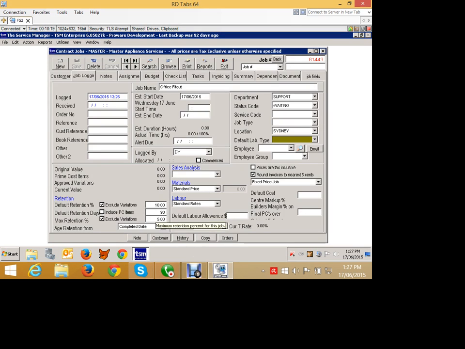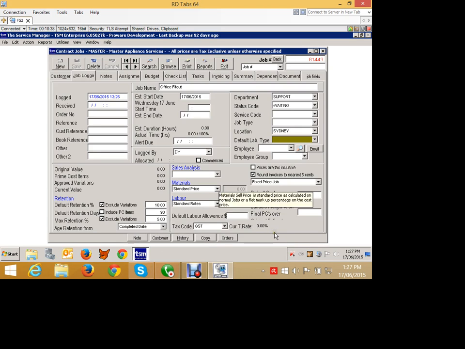Once I've reached 5% of the project value, there'll be no more retention coming out. And that retention is due to be paid 90 days from completion of the project. So that's our retention handled.